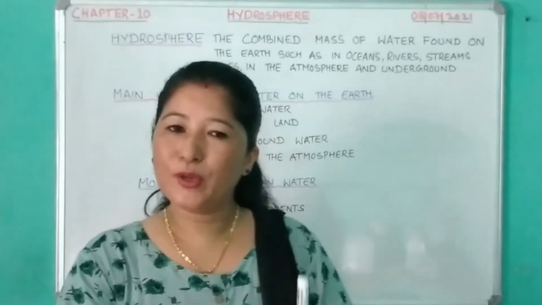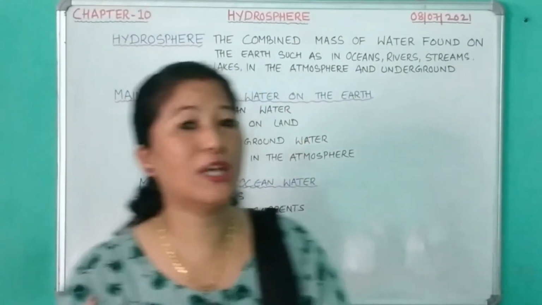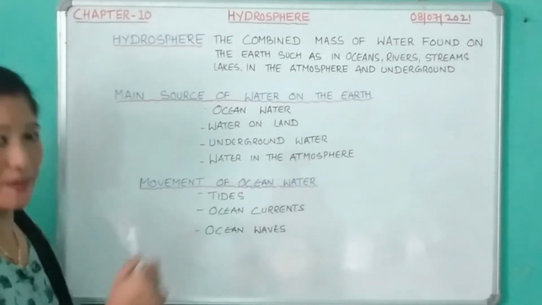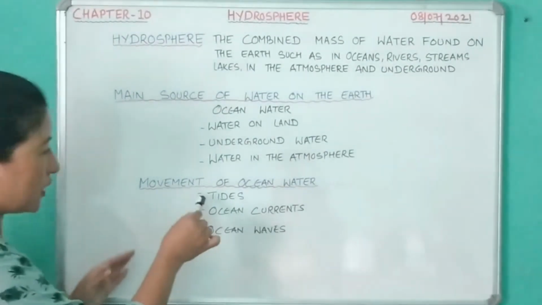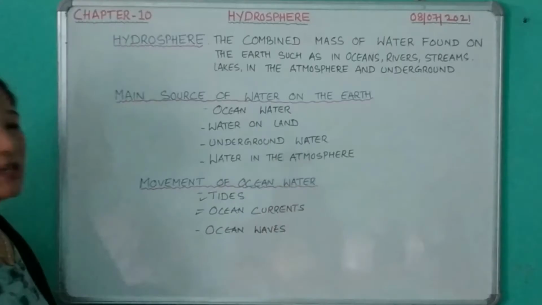The movement of ocean water takes place in the following 3 ways. This is the main portion of the chapter, the movement of ocean water. The first one is tides, the second one is ocean currents, and the third one is ocean waves. As per your syllabus, you have only these 2, tides and ocean currents.